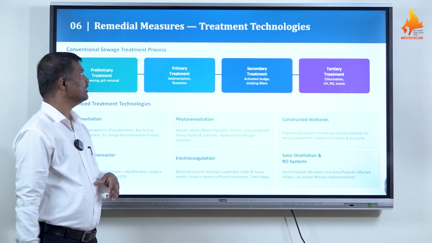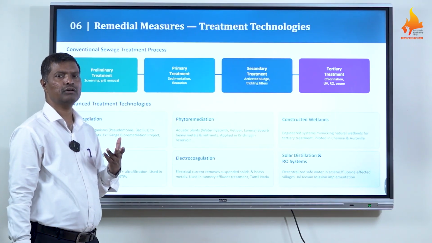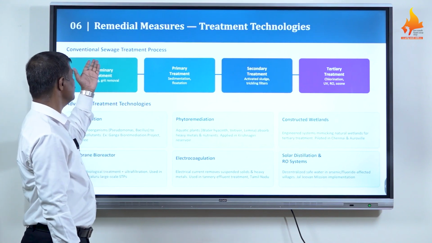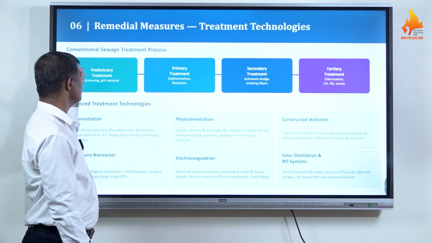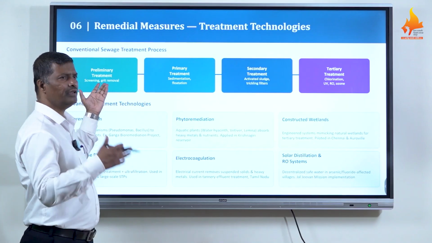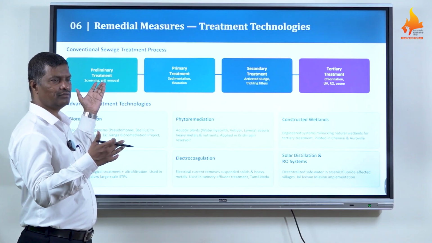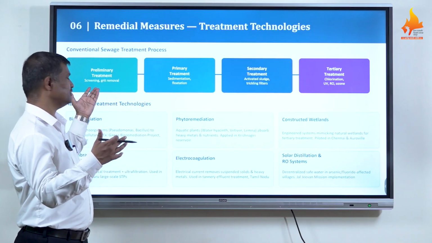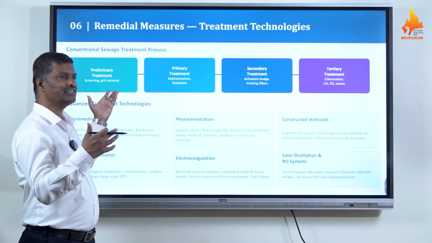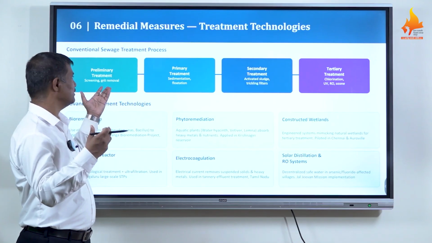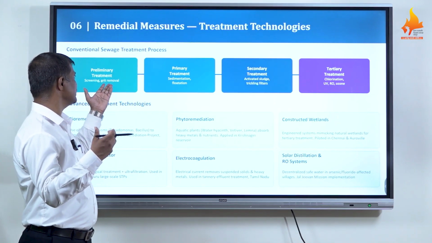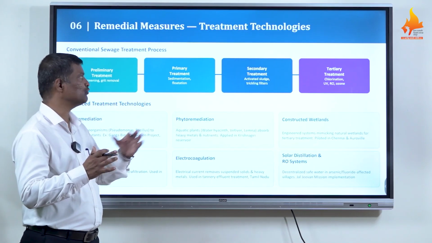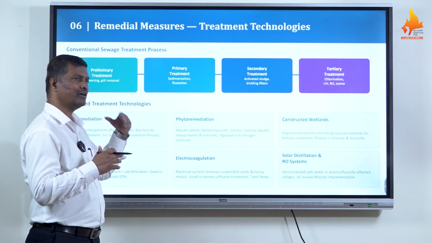Finally, we concern ourselves with the remedial measures, means which treatments sufficiently treat the water pollution. Conventional sewage treatment methods include preliminary treatment. Simply metal screens are there, and those metal screens screen the large-sized pollutants. Grit removal means silts, soil, stones, pellets. In preliminary treatment, we try to remove large-sized particles or material like plastic.